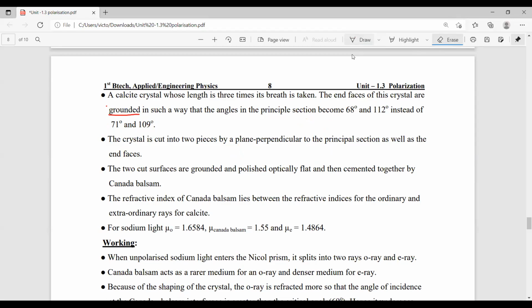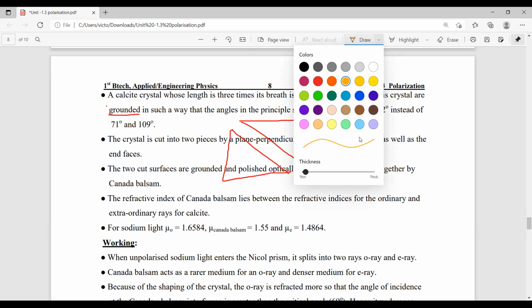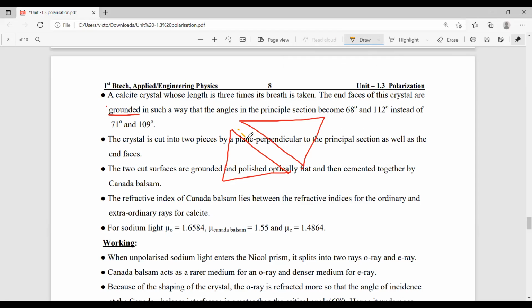Then it becomes like that. Okay. It becomes like that. Now, these two cut surfaces are polished. These two cut surfaces are polished. That means, like that, here these two faces are polished.